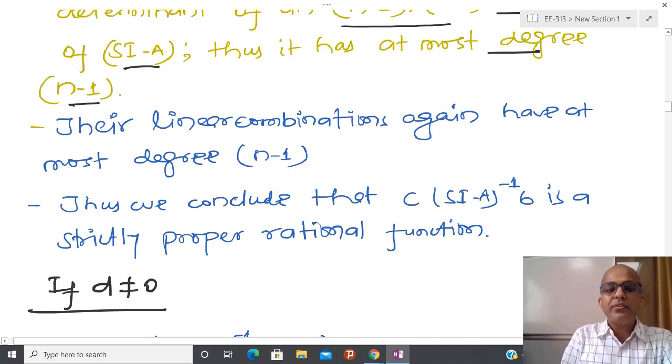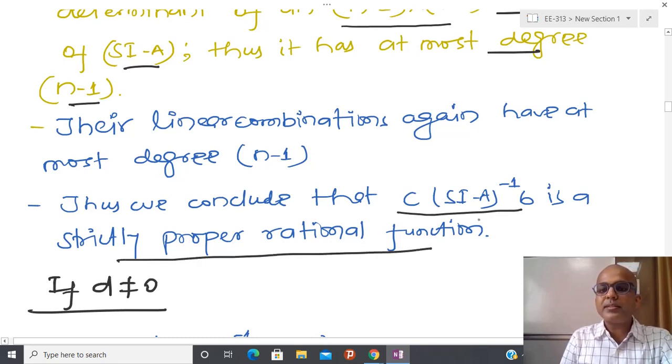And due to that, we say that whatever quantity comes into the picture is a strictly proper rational function. So my function in terms of numerator and denominator has a denominator polynomial degree that is higher than the numerator polynomial degree, and due to that reason the word strictly comes into the picture. If both degrees are equal, then we just say proper. But if the degree of the numerator is higher than the denominator, then we do not call it proper.